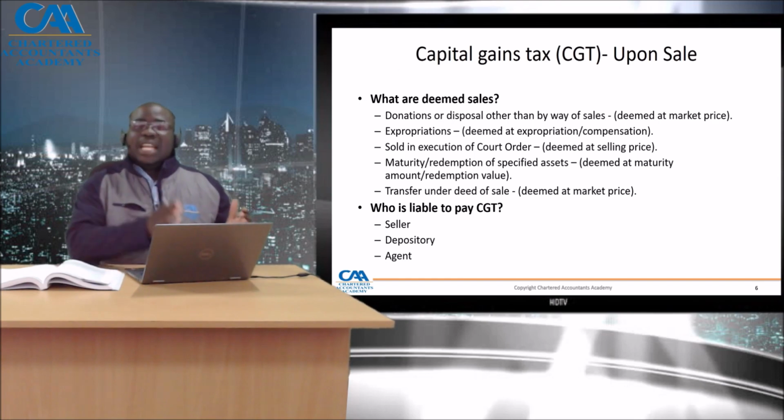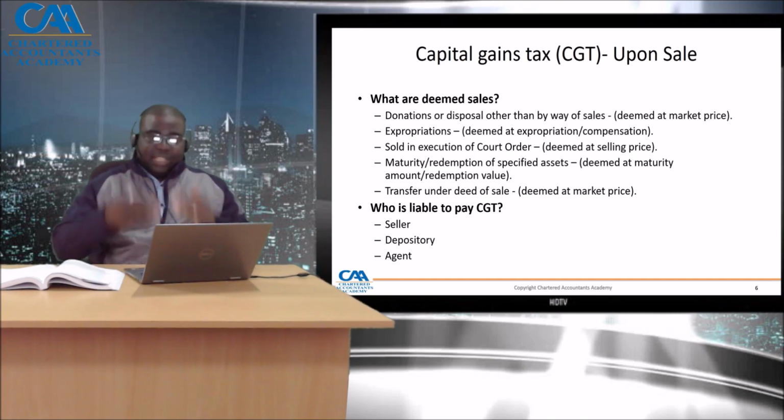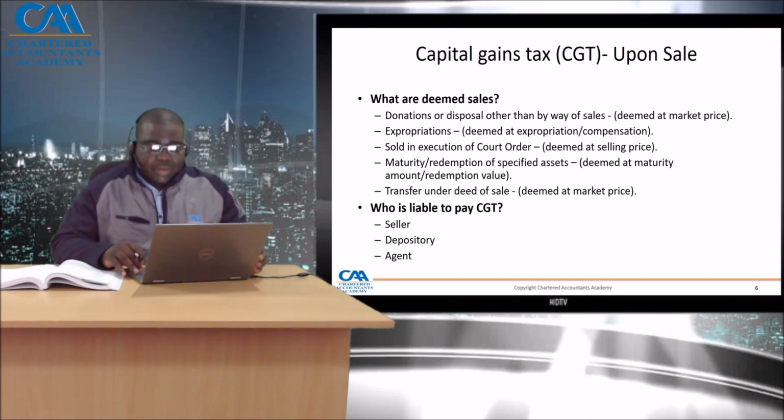Expropriations: if your land has been taken over by government for national use, that is also a deemed sale, especially where you are compensated. Sold in execution of a court order. Quite a lot of properties are foreclosed or taken by court on outstanding obligations. That also is a deemed sale. Maturity or redemption of specified assets.